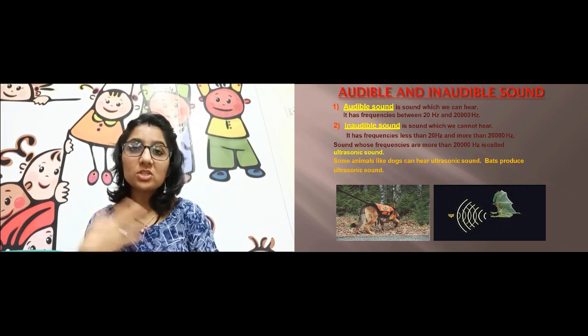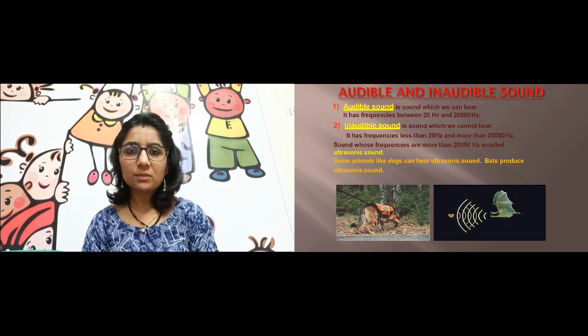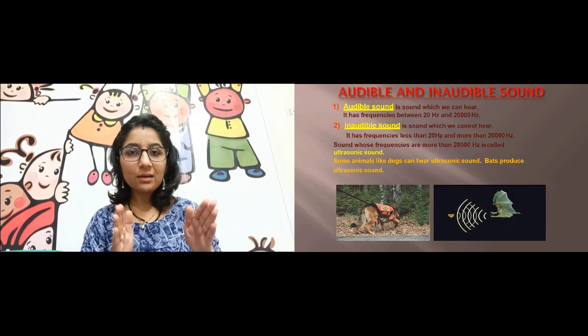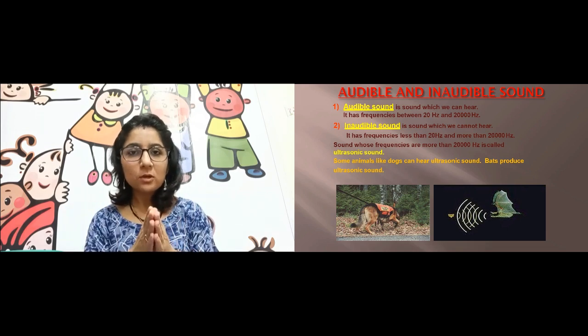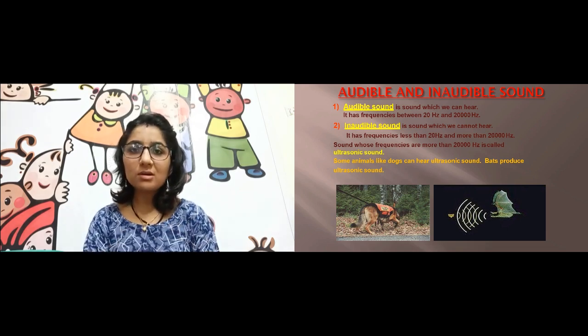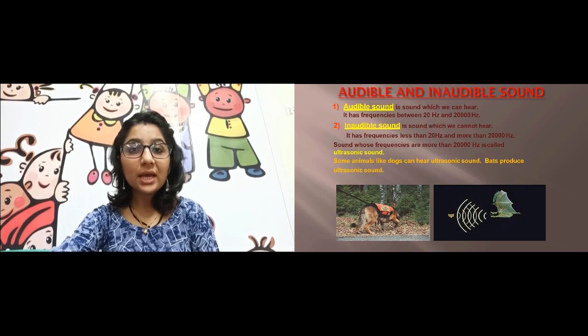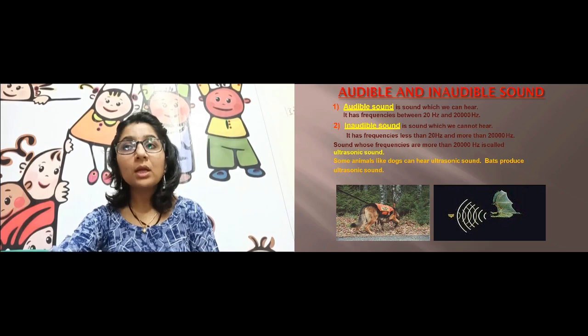And the other one is inaudible sound, which we cannot listen to. As I said, 20 hertz to 20,000 hertz we can listen to. So the sound which is below 20 hertz and the sound which is above 20,000 hertz is not audible to us, hence it is called inaudible sound. Who all can listen to the inaudible sound? The dogs can hear, and the bats.